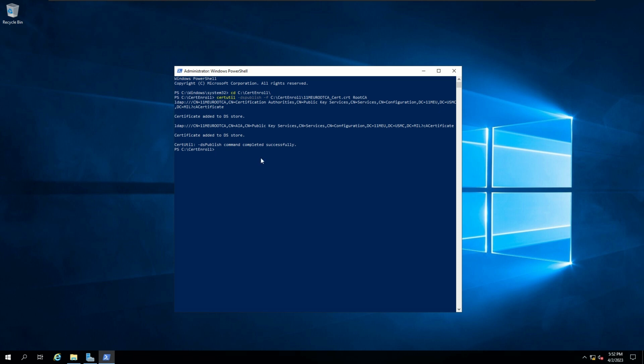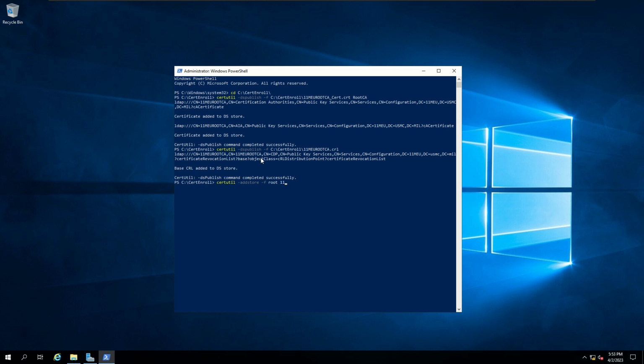Alright, so the command completed successfully. Now let's go ahead and do the same thing for our CRL. Let's go ahead and press enter. Completed successfully. And now we'll run an addstore command. So certutil, and then the name of our root CA file for our CRT.